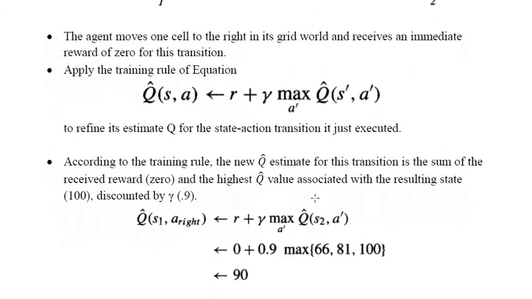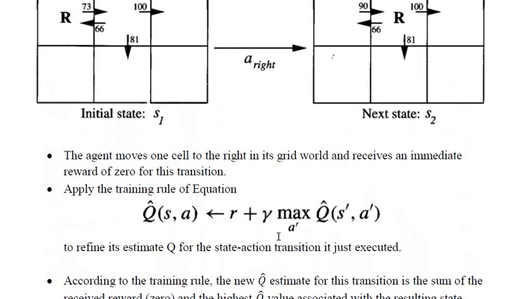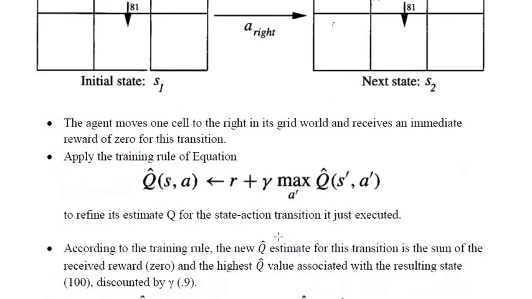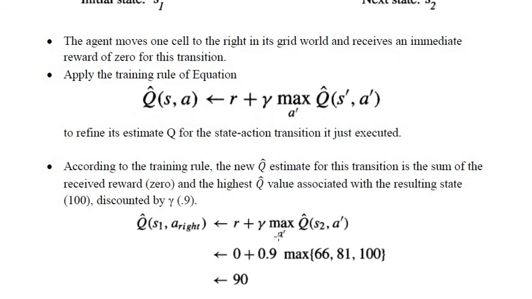As I already told you, the gamma value has been considered as 0.9. You can also consider it as 0.7 or 0.6 because its value varies between 0 and 1. Here the reward value is 0, the gamma value they have considered is 0.9, and then max of the state values.